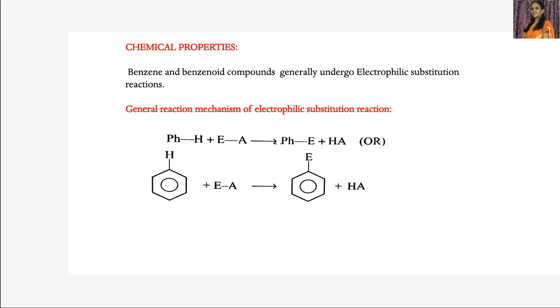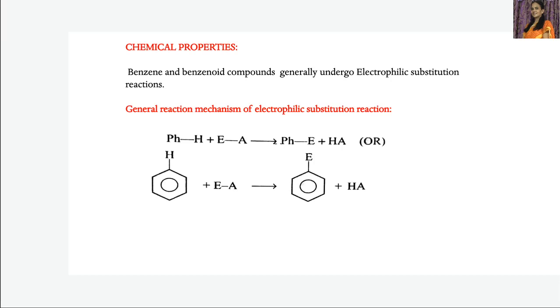Now we can also show the same reaction like this. This is benzene, C6H5 and H, that is C6H6. All carbon atoms of the benzene ring have hydrogens, but here we have shown only one hydrogen because our point of interest is electrophilic substitution. So an electrophile is substituting one of the hydrogens, so we have shown it here. Otherwise, all six carbons have hydrogens, but we did not show them.